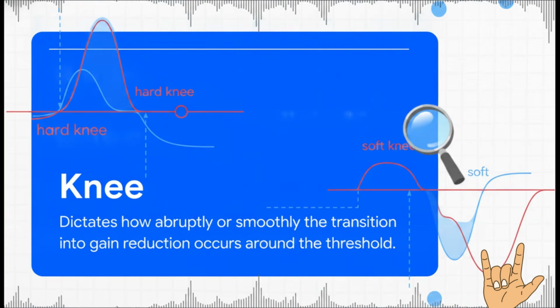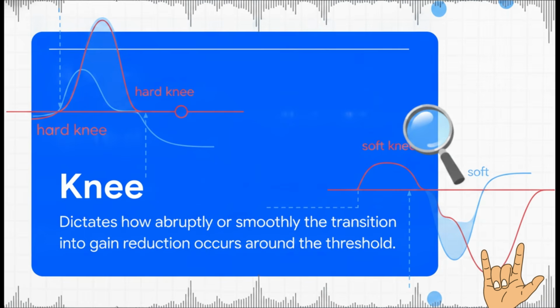The final primary function is the knee, which is the parameter dictating how abruptly or smoothly the transition into gain reduction occurs around the threshold, altering the mathematical sharpness of the instrument's attack phase. A hard knee engages instantly, applying the full ratio the exact millisecond the threshold is crossed. While effective for strict limiting, it can sound unnatural.